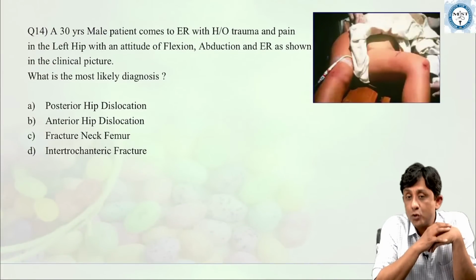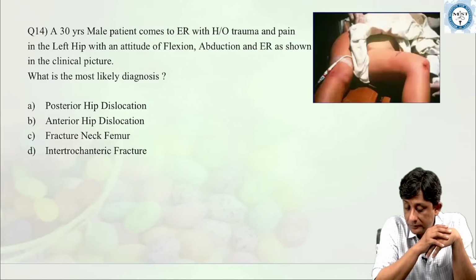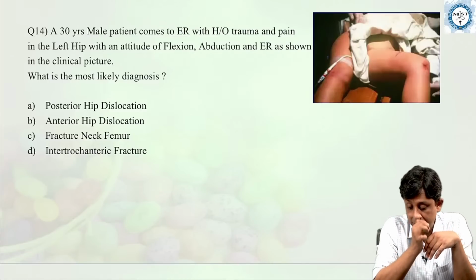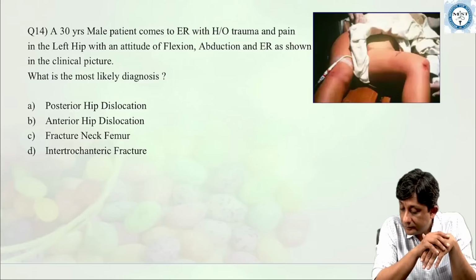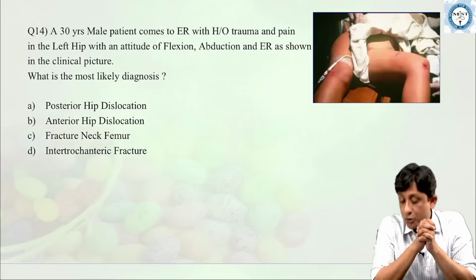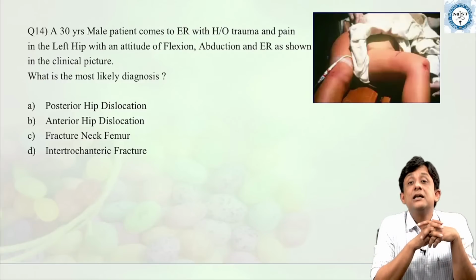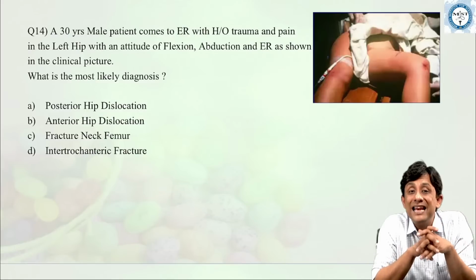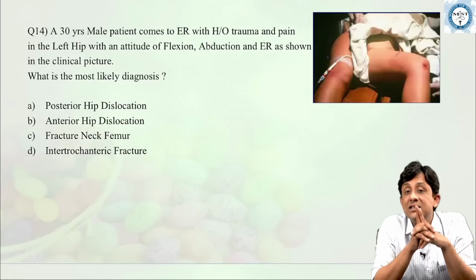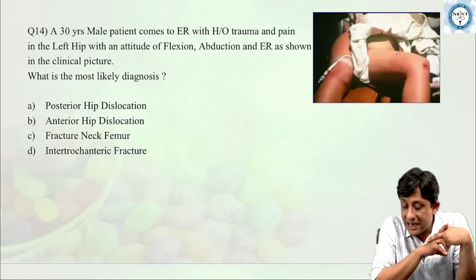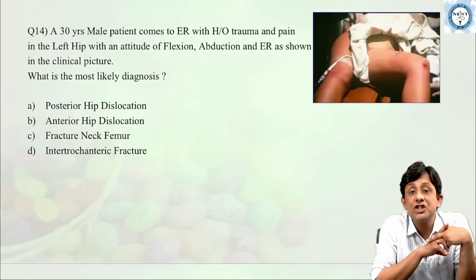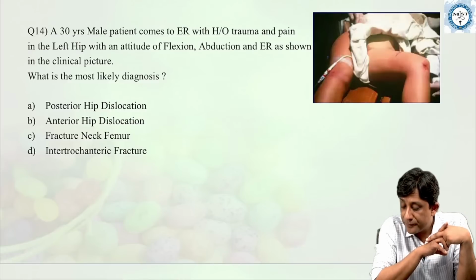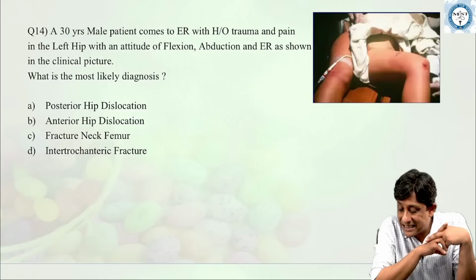Right. The next question. So the next question is again a clinical scenario with a clinical picture here. A 30-year-old male patient comes to the emergency with history of trauma and pain in the left hip. And as all of you can see here, the left hip is in an attitude of flexion, abduction and external rotation.